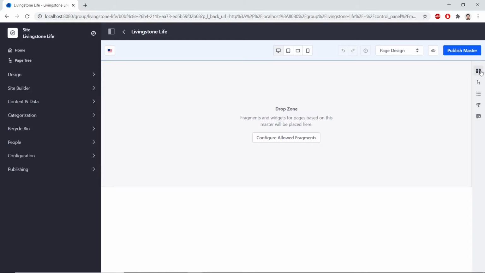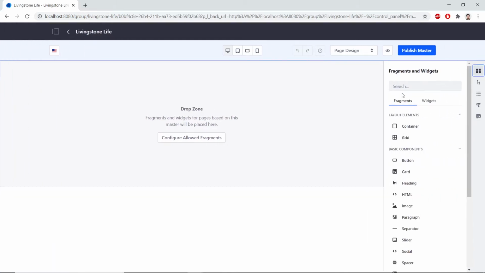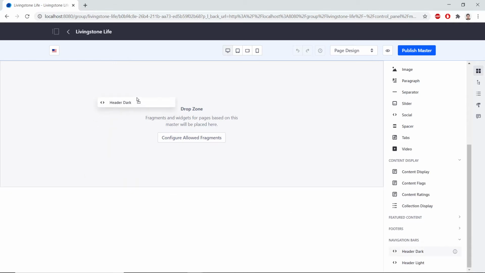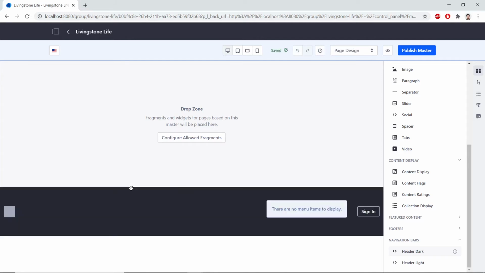From here, we'll open up the fragments and widgets from the right side, and we'll find a header dark fragment, and this is found under the navigation bars. So we can drag this onto our page. You'll see that we'll want to drag this under the drop zone. Now we'll add in a banner fragment under the header.